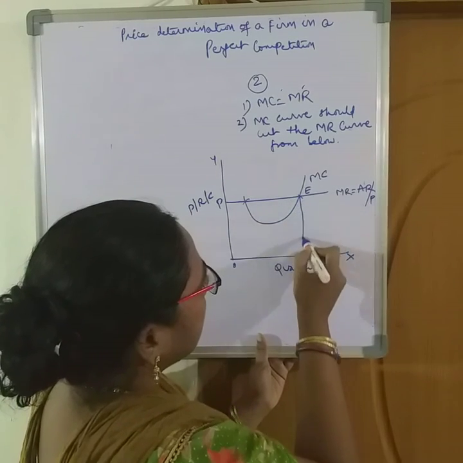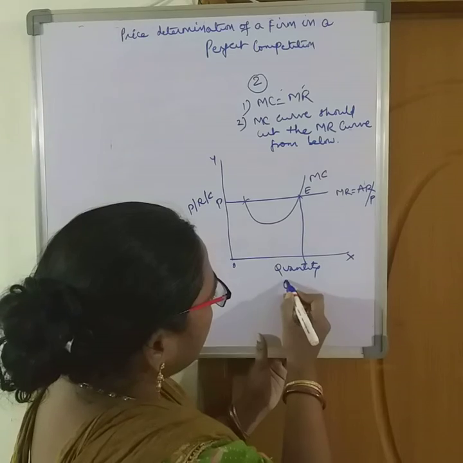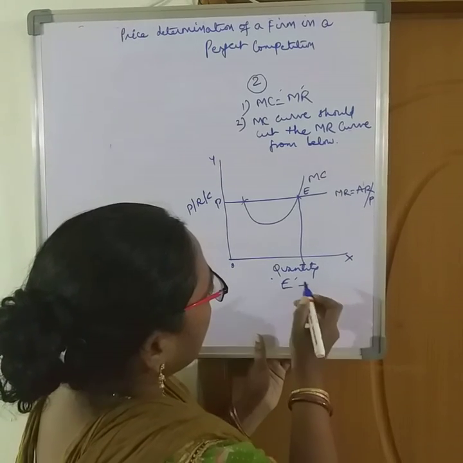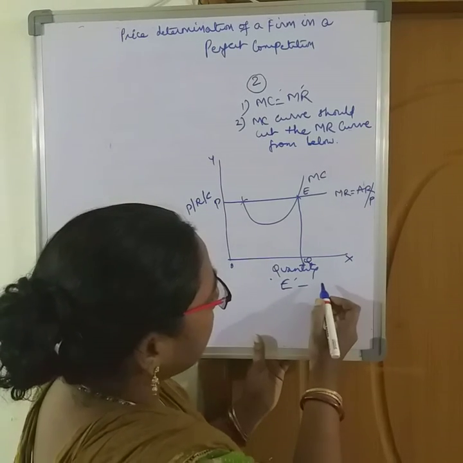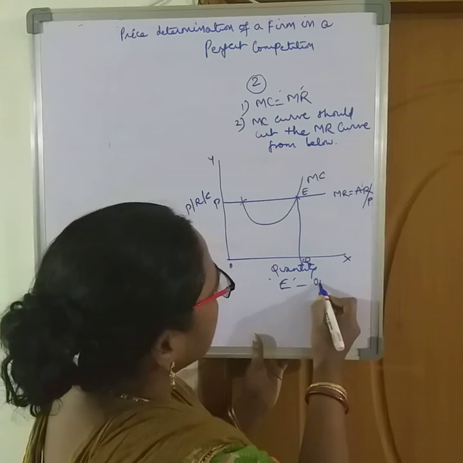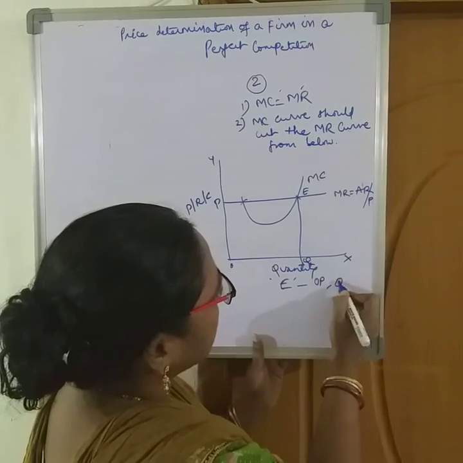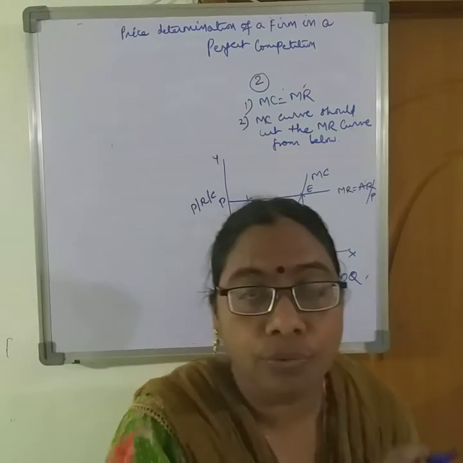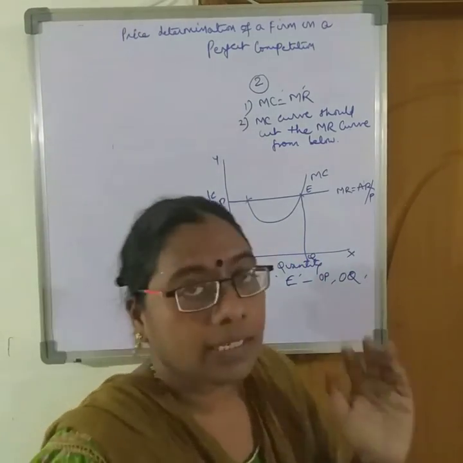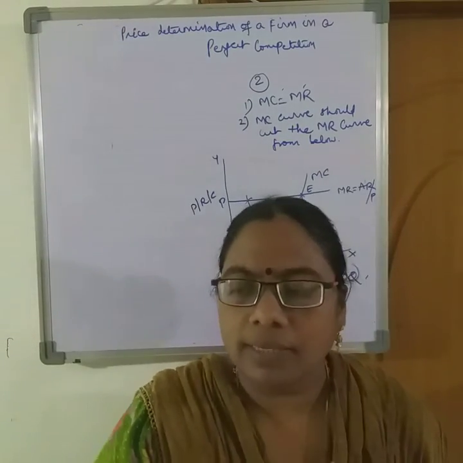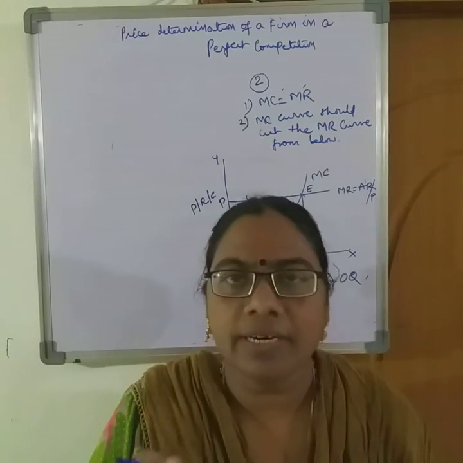So this is the equilibrium point. Equilibrium point is E, and at that position the price is OP and quantity is OQ. Now why the MC curve should cut from below is explained in a very detailed way.